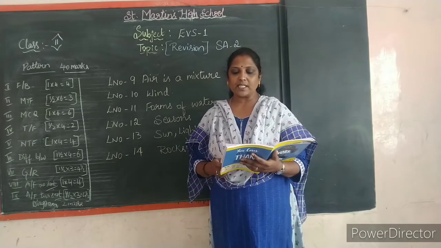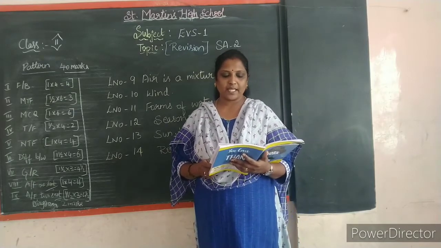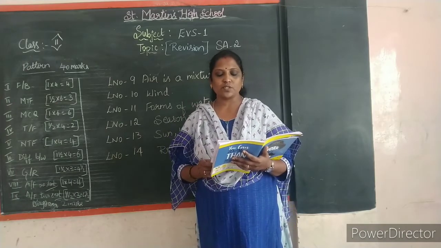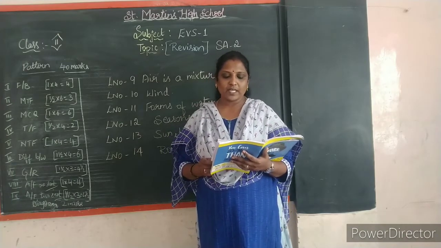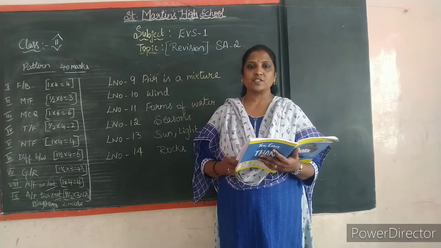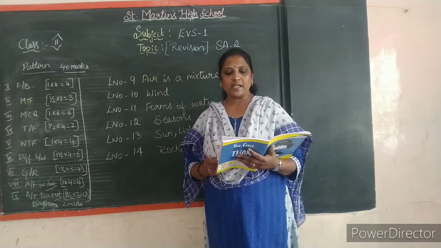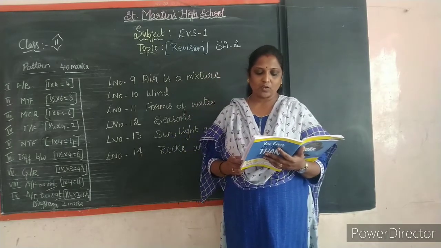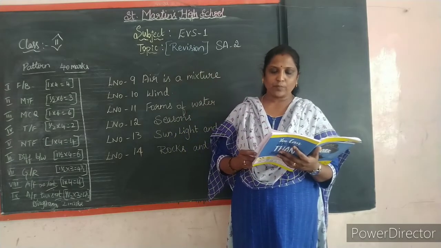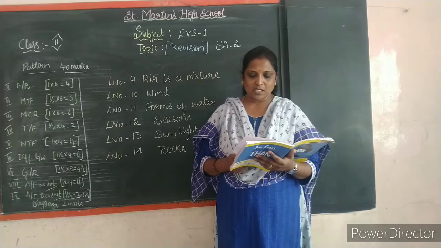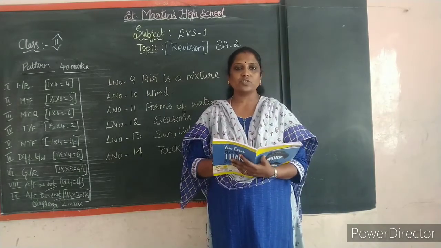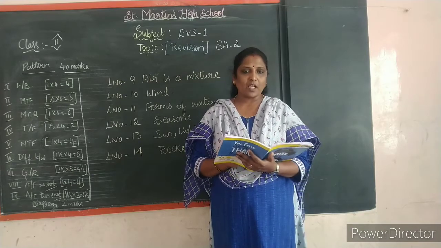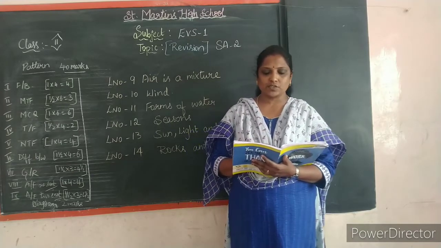Okay, and give any 3 uses of wind. Yes, wind dries our clothes, and wind helps a boat sail on water. Wind helps a kite to fly. So these 3 uses you can write. Okay, the uses of wind. Why is it difficult to walk against the wind with an open umbrella? Yes, it's because wind has a lot of force on an open umbrella. Okay, and I hope you have completed the exercises, children.